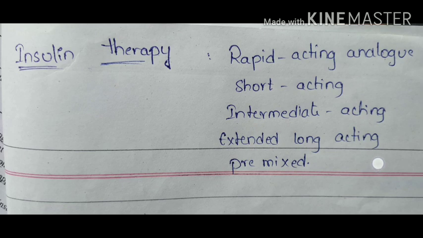So what are the insulin therapies? Rapid acting analog, short acting, intermediate acting and extended long acting, and premixed insulin. These are the types of insulin therapies available. And what is the method of injecting the insulin? Patients may use the insulin syringe, insulin pens, jet injectors and insulin pumps. Means without the help of anyone, patients themselves take the insulin as per their requirement.